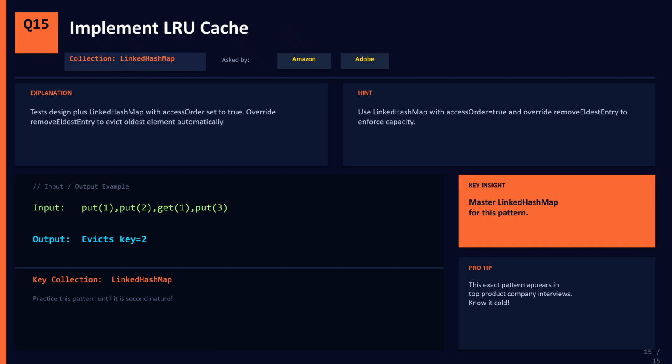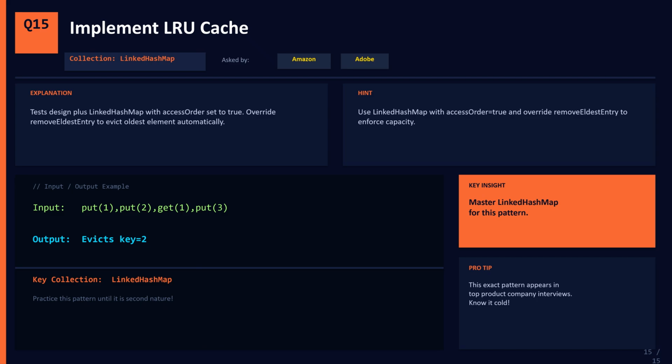Question number 15, and this is the most advanced one. Implement an LRU cache. Amazon and Adobe ask this in design rounds. LRU stands for least recently used. The cache evicts the item that was accessed least recently. The key is to use LinkedHashMap with access order set to true. Then override the removeEldestEntry method to enforce the capacity limit.